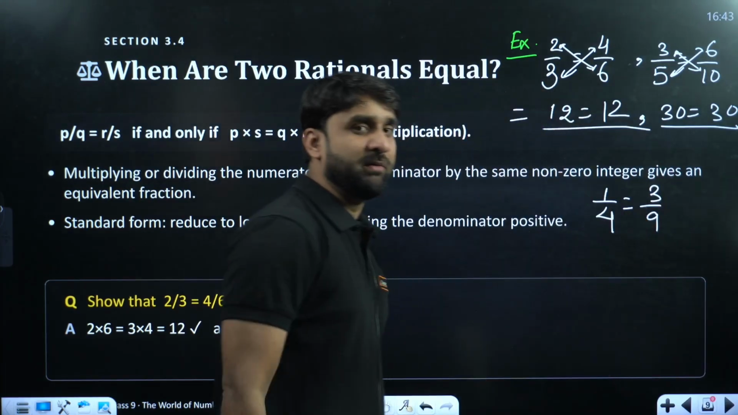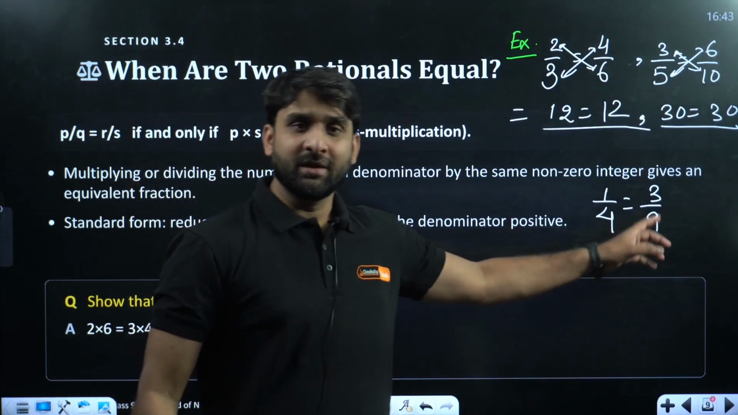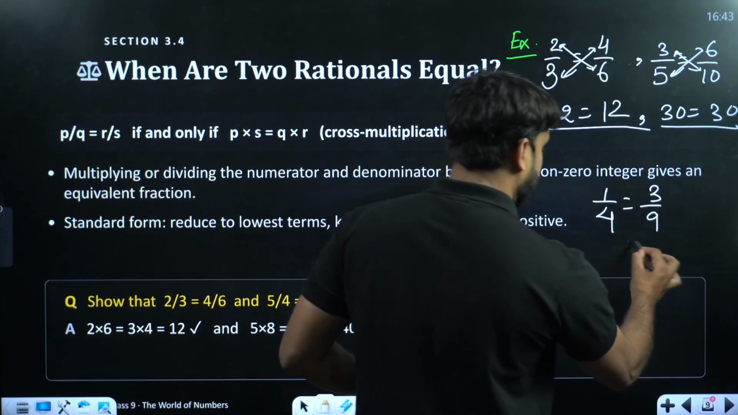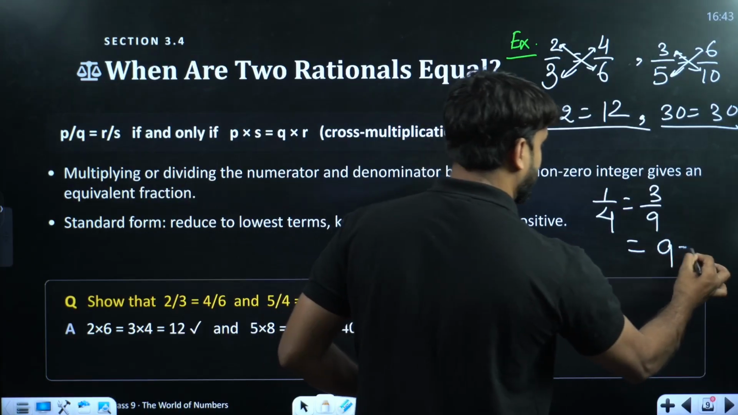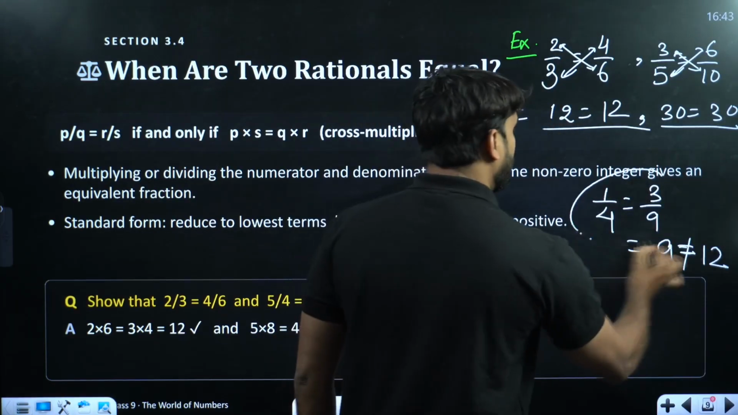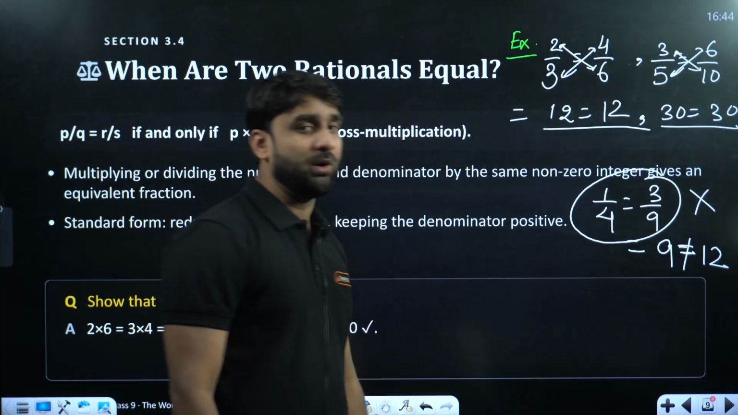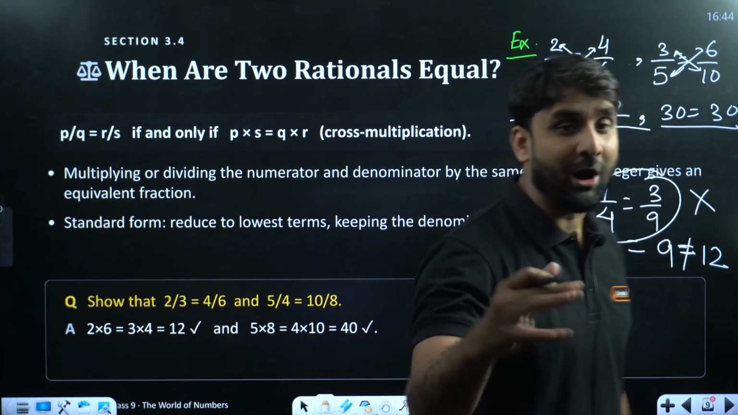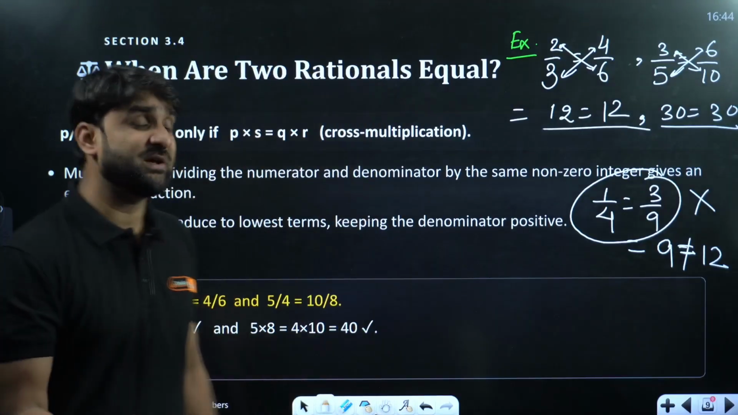Okay, let's take one more example. 1 by 4 and this is 3 by 9. Now check whether the rational numbers are equal or not. So 9 1s are 9, cross multiplication, and 4 3s are 12. Oh my god, the numbers are not equal to each other. So both the rational numbers are not equal to each other. They are unequal. I hope you have understood how to check whether the rational numbers are equal or not.